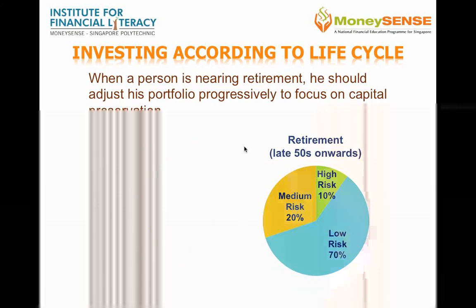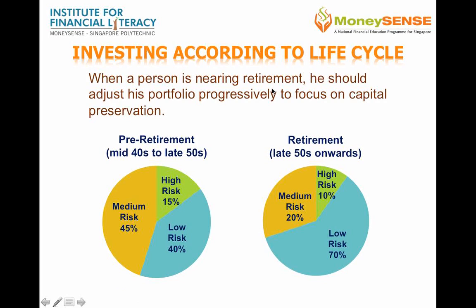When you are approaching retirement, you should adjust your portfolio progressively to focus on capital preservation. So if you're in the pre-retirement stage, around your mid-40s to early 50s, you should scale down your high-risk investments. So notice high risk is 15%, medium risk is 45%, and low risk is 40%.